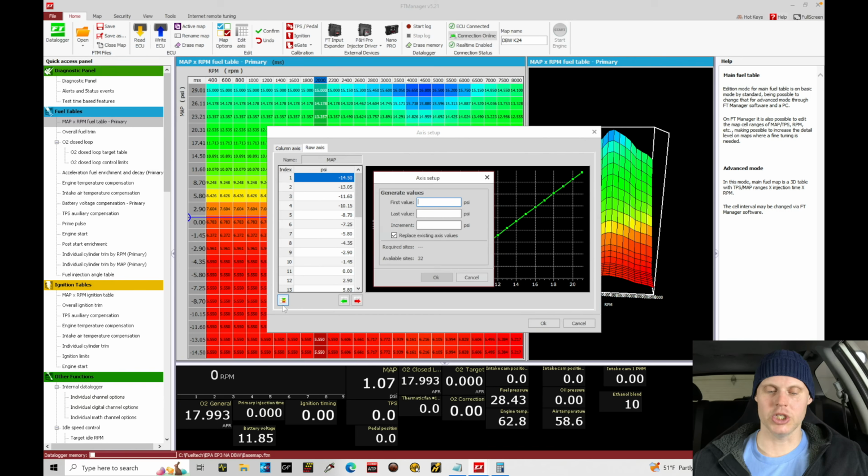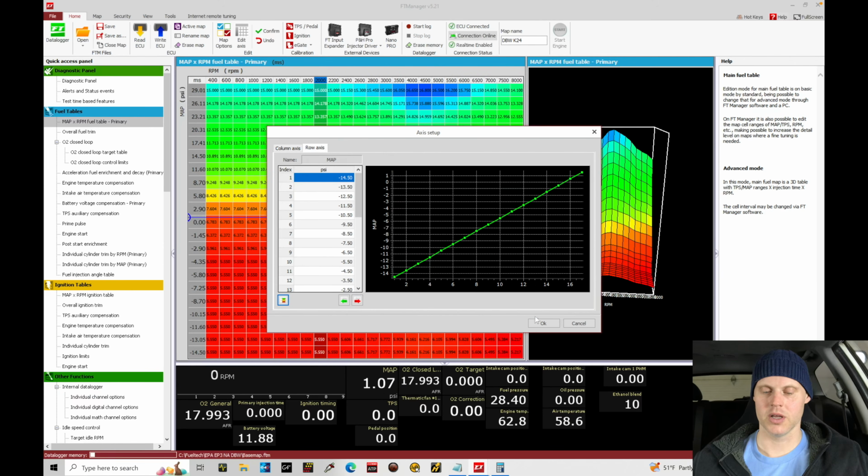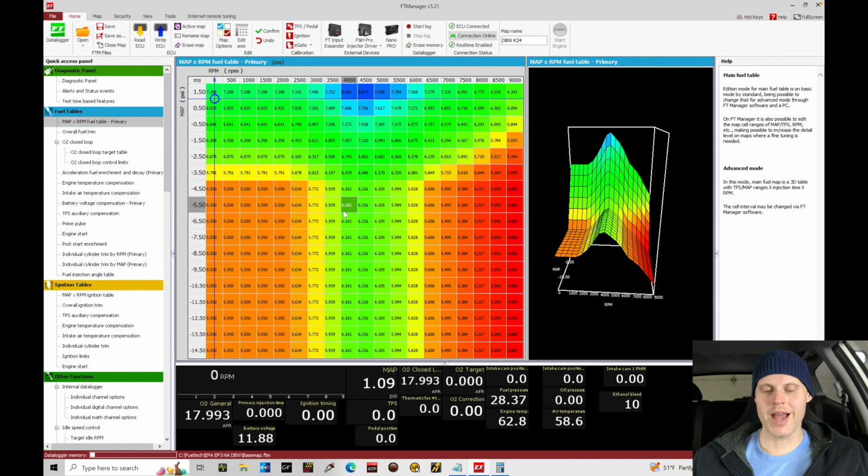Let me go in here to the generate option, and the first value we'll place is negative 14.5. The last value, let's do 2 psi. And we're going to go in incremental values of, in this case, 1 psi, and give ourselves a lot of resolution. Let's click OK. So now what we're left with is a table, as we can see here, that has a ton of resolution in the scale for vacuum, and it's scaling the table all the way out to 9,000 RPM.